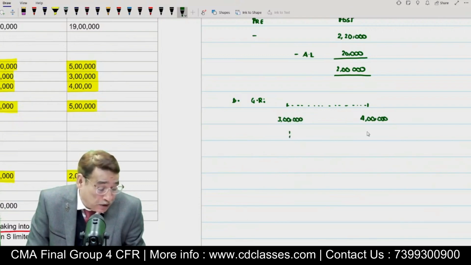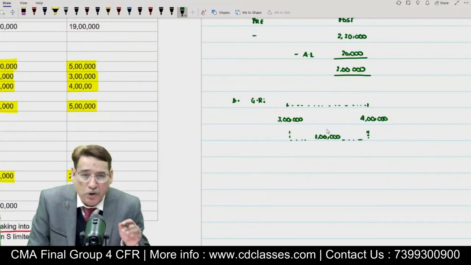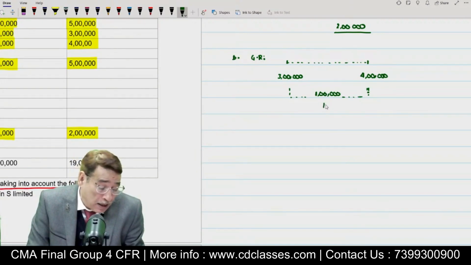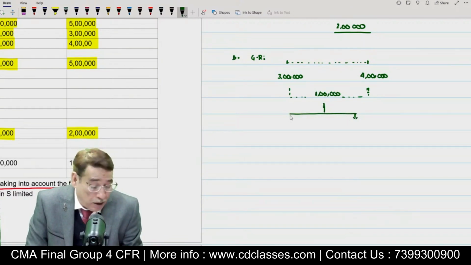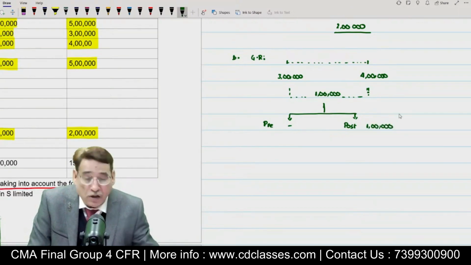Again, now I am going to see the difference. The difference is actually 1 lakh. This 1 lakh suggests that subsidiary company has transferred to the general reserve 1 lakh rupees during these 12 months. Although it is not needed, you must make a habit of segregating this amount. In this particular question there is no pre-acquisition, so the entire 1 lakh will be considered as having been transferred to general reserve in the post-acquisition period. 1 lakh we shall write over here. Is it clear to you or not?